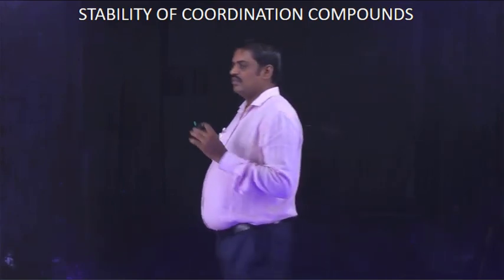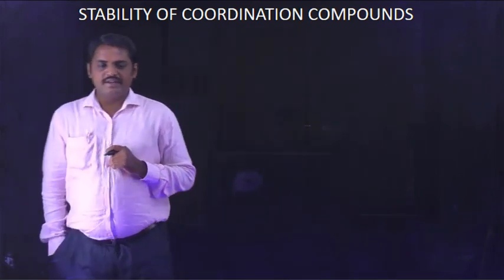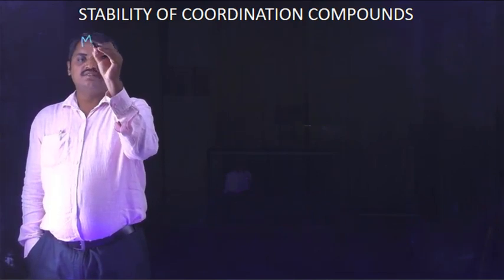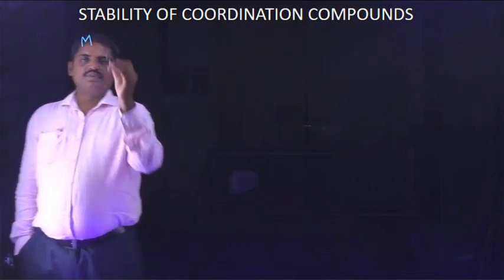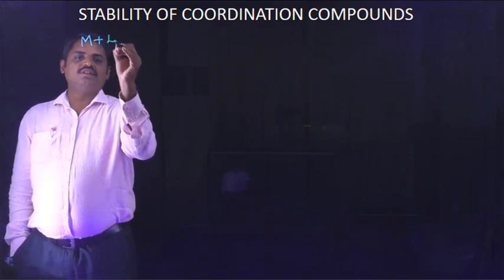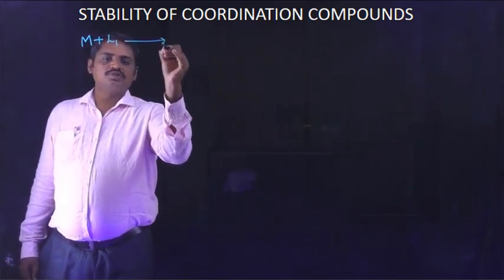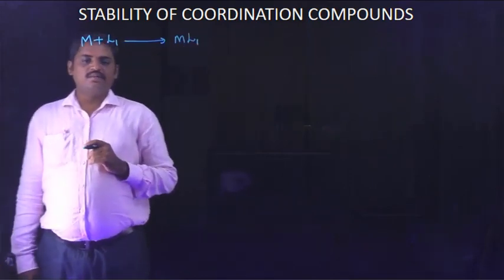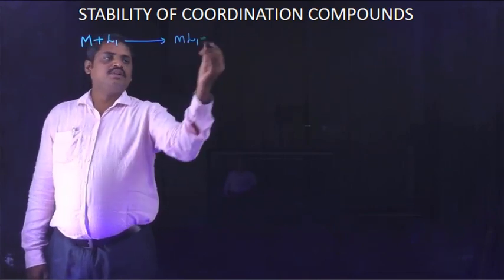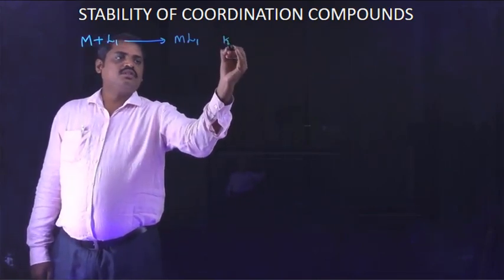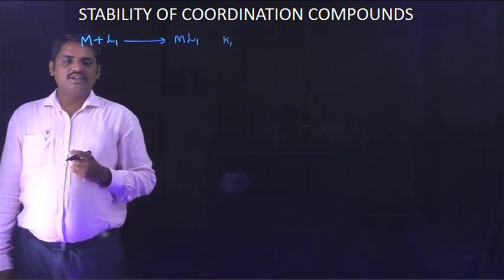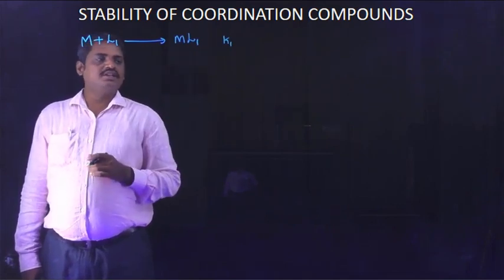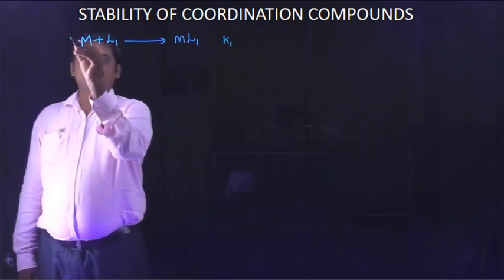For example, consider the formation of a tetrahedral complex. This is a central metal, denoted as letter M. The central metal binds with one ligand to produce an adduct with the central metal atom. For this reaction, the dissociation or equilibrium constant is expressed as K1, which means this is the first reaction.